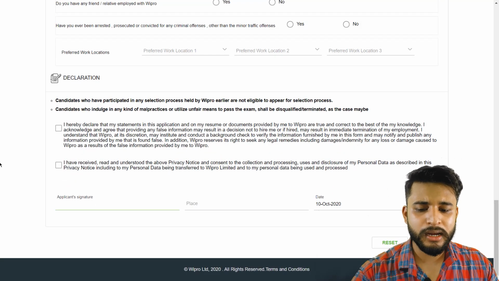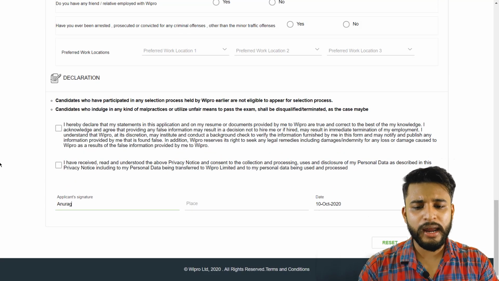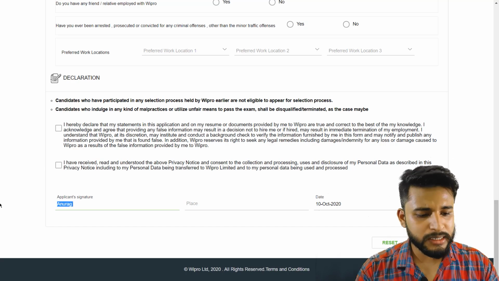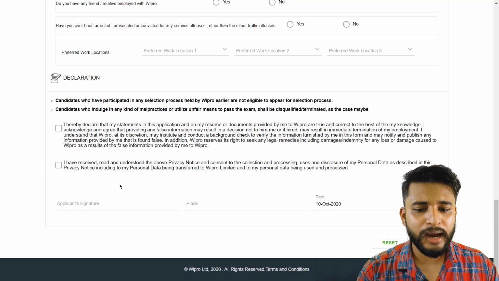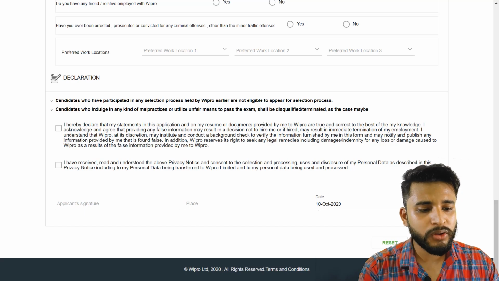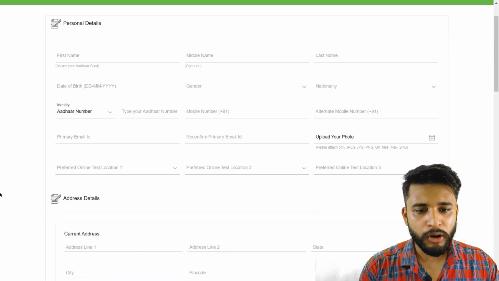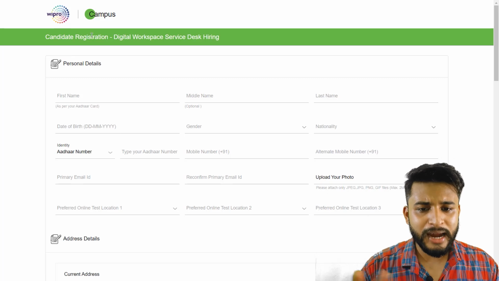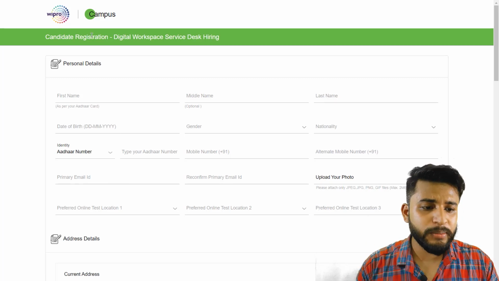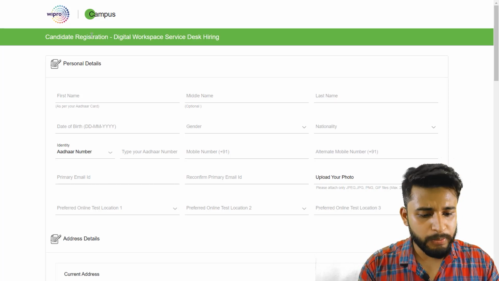And in the applicant signature, you just need to fill in your name and register. These are the basic things that you need to do. And you can track your application from when you register. You can track your application from there only. So these are the basic things, and you can apply for this job by these steps.